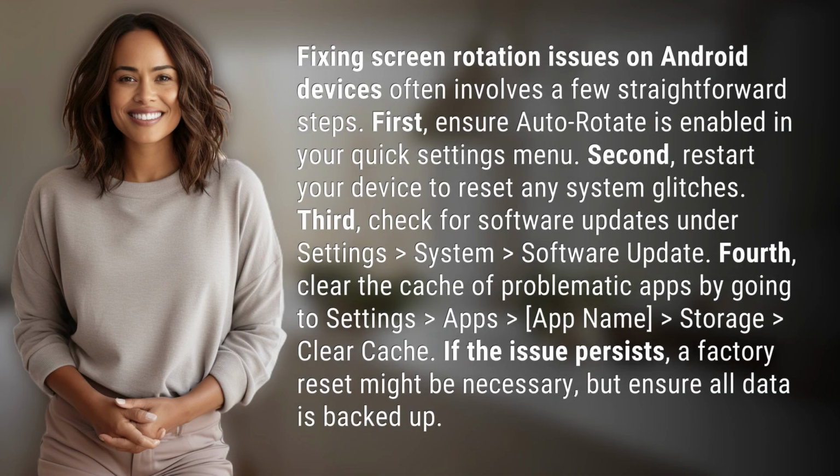Fixing screen rotation issues on Android devices often involves a few straightforward steps. First, ensure Auto Rotate is enabled in your Quick Settings menu. Second, restart your device to reset any system glitches. Third, check for software updates under Settings, System, Software Update.